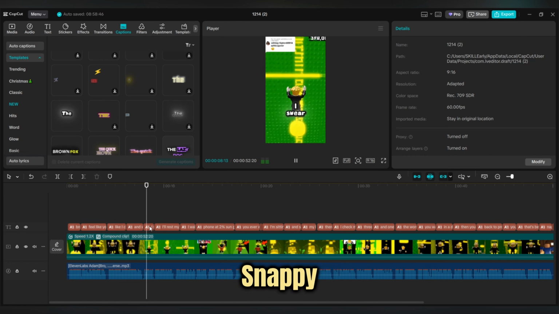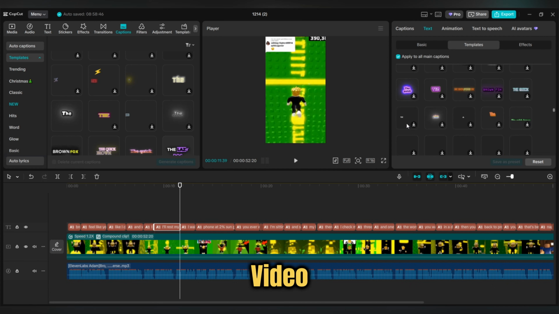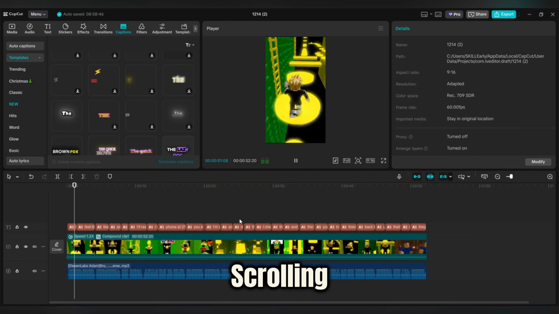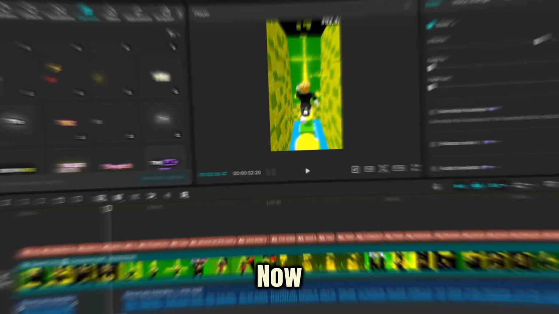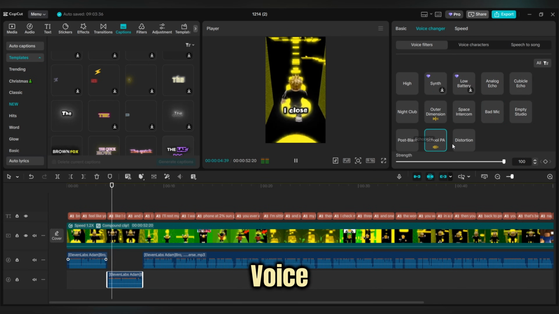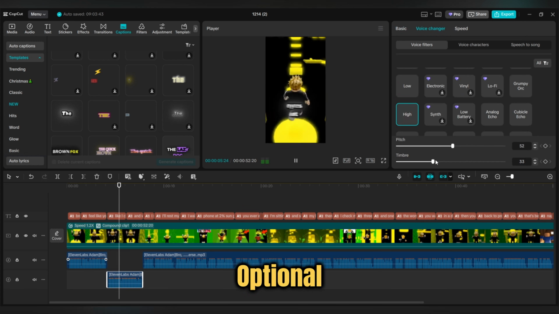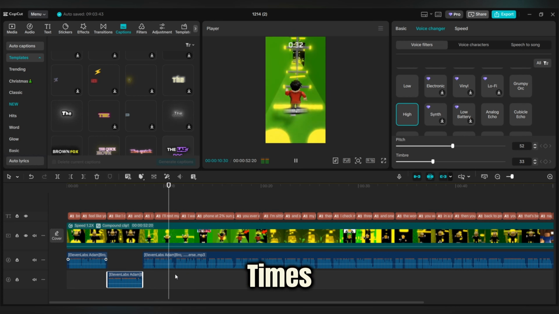Remember, short, snappy, and in sync with the audio are one of the main secrets to the success of this style of video. It's these small details that will keep the viewer from scrolling and watching your video to the end. Now enter the voice changer section. This is exactly where you can change the narration voice to different voices and make it stand out from the rest. This step is optional, but if done right, it can make your video many times more interesting.